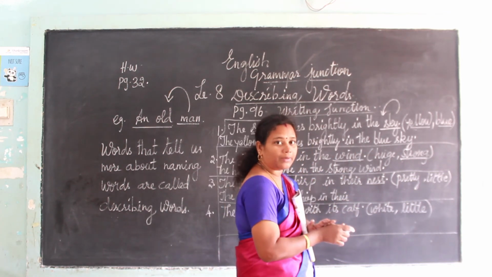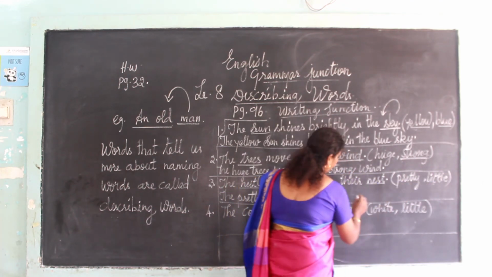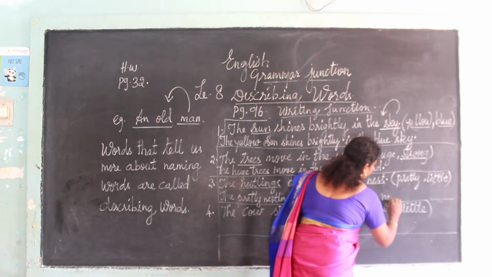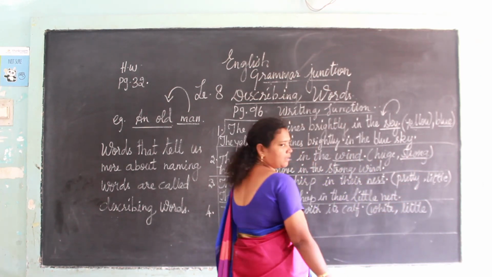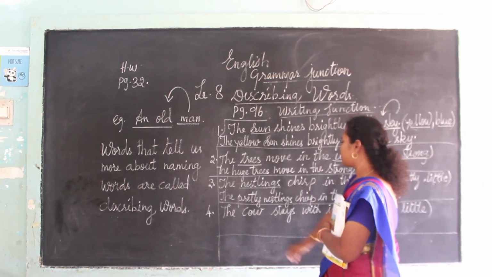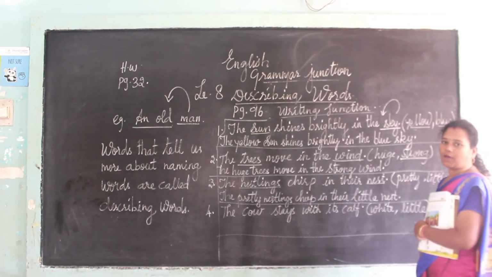No, it will be very little. So how is the nest here? Little. In their little nest. Now, see the last one, that is, the cow stays with its calf.